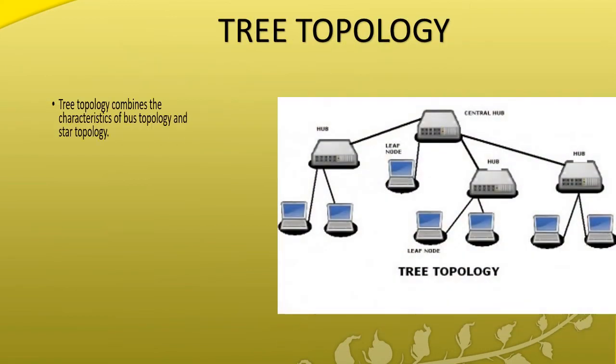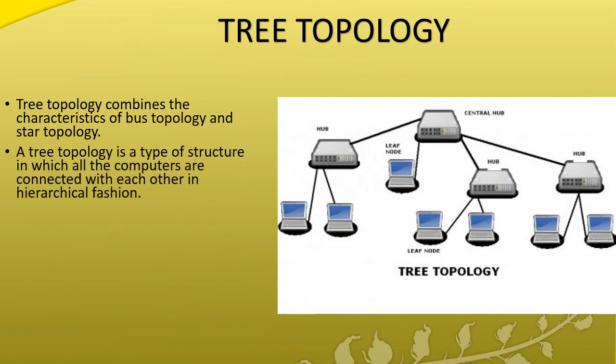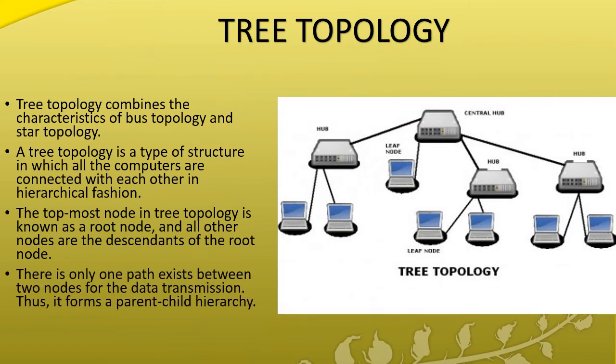It combines the characteristics of bus topology and star topology. It looks hierarchical, from the main root and then a lot of branches and leaf nodes. The topmost node is the root, and the others are descendants, the child nodes, so it performs like parent and child.